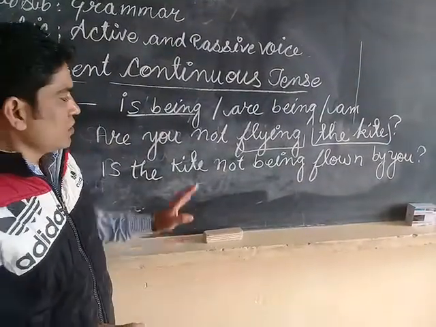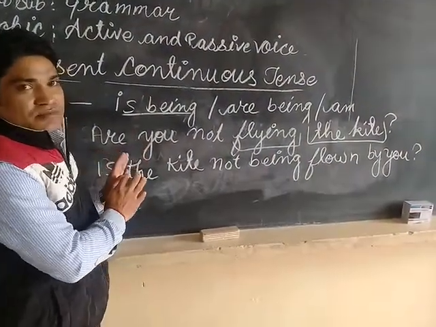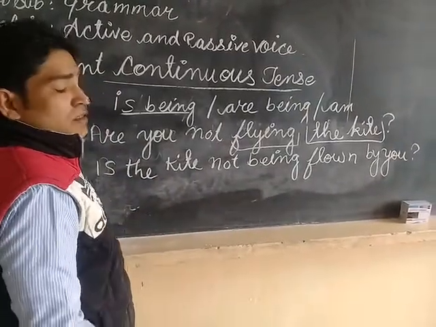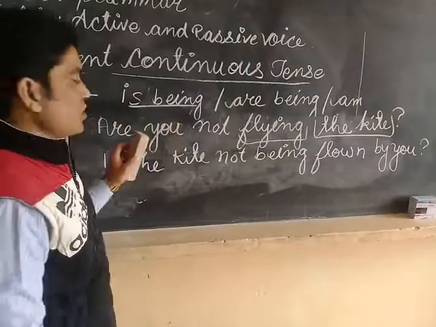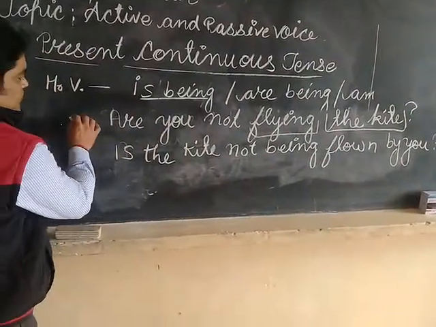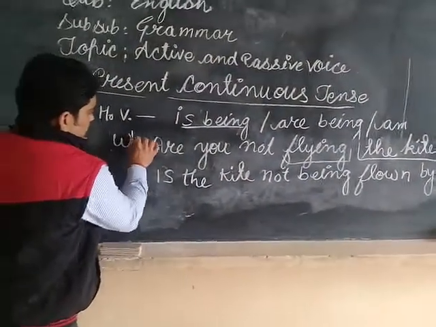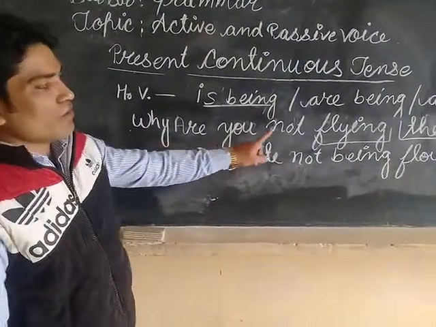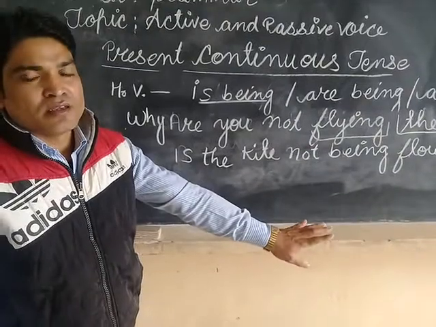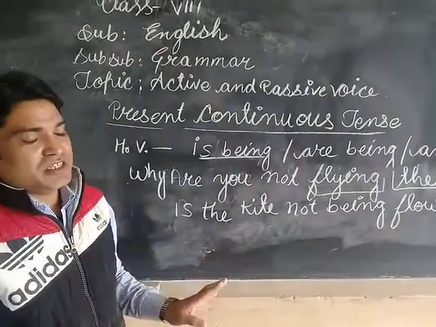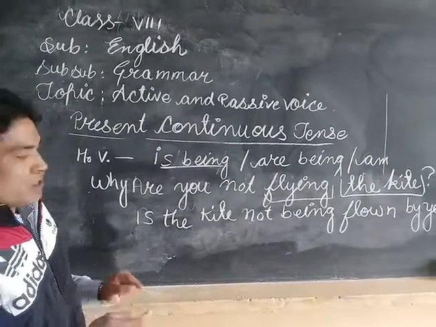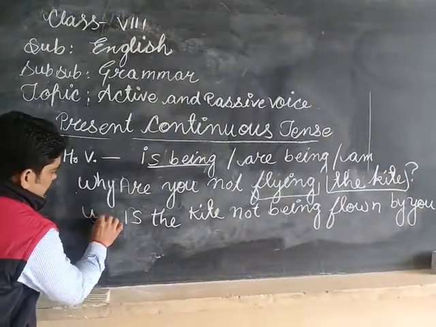I hope everything is clear. Now, if the sentence is of the second type of interrogative, suppose the sentence is like this: why are you not flying the kite? Then there will be no changes, you only use this question word as it is.